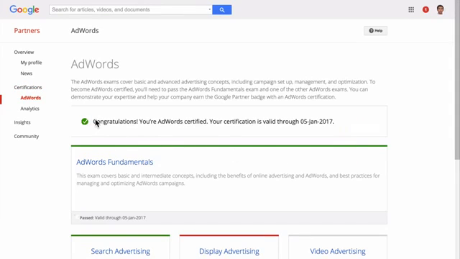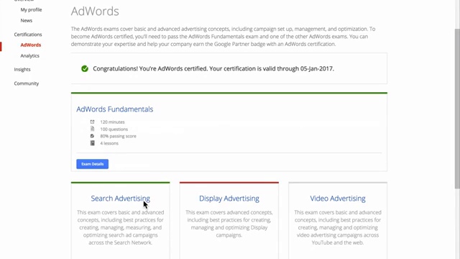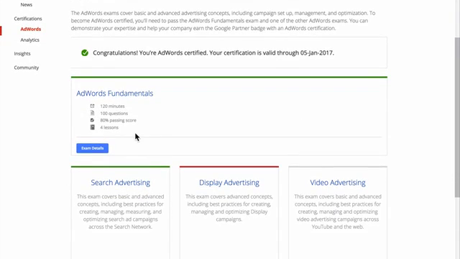I completed the exams and it says congratulations, you are AdWords certified, and my AdWords certificate is valid until 5th Jan 2017. I have completed the AdWords fundamentals course and exam, and I have completed the search advertising exam as well. The first exam is for 120 minutes, 2 hours. It has 100 questions and 80% is the passing score. And it also has 4 lessons which you can learn from.